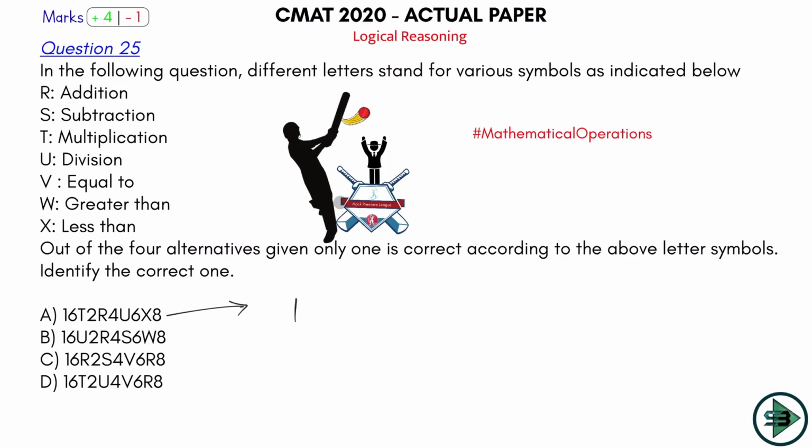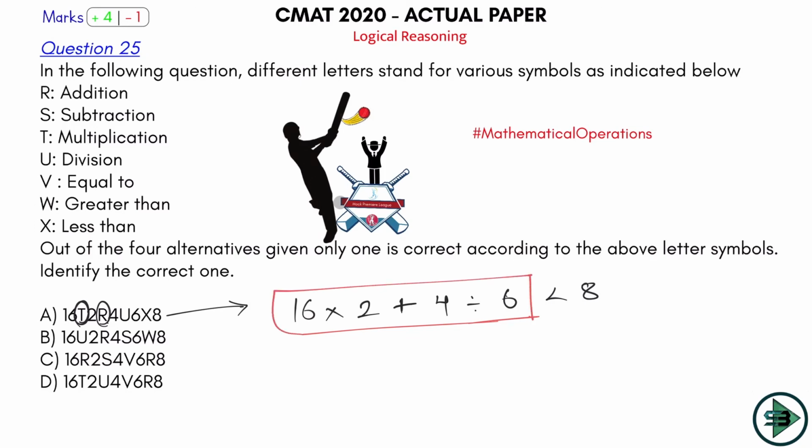So this is 16 T. T is what? T is equal to multiplication. So 16 into this becomes 2. R is what? I'm checking this way, in case you're wondering what I am writing. R is equal to addition, so plus 4. What is U equal to? U is nothing but division. Division means this is 6, and X means what? Less than. So is the value of this thing coming out to be less than it?